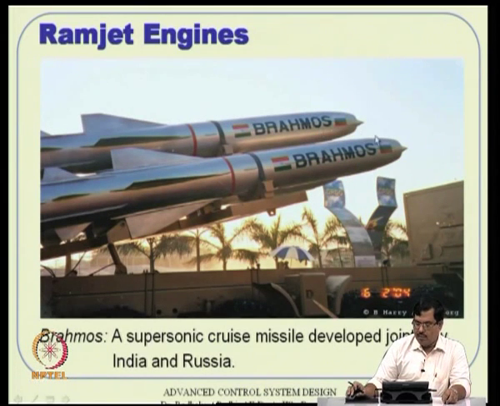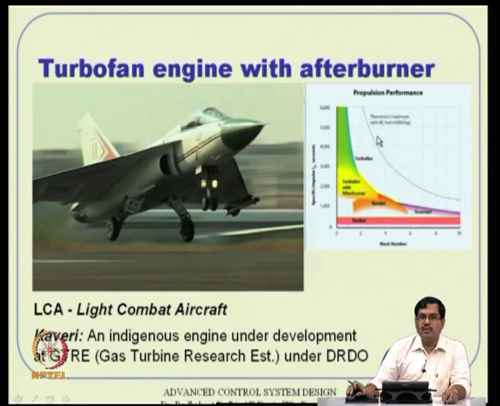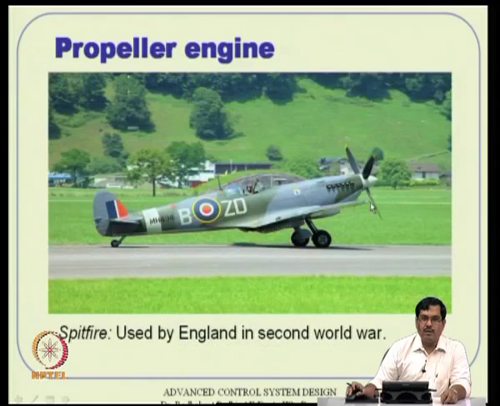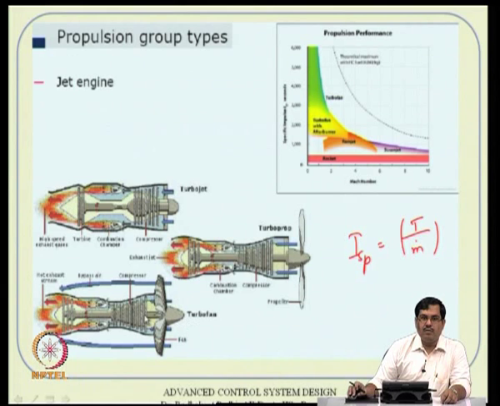Ramjet engines are used essentially in missiles, because a ramjet engine operates somewhere here, at very low specific impulse. Attempts are being made to make it commercially successful as well, but because of this they are typically a concern. They are supersonic; this is something called the ramming effect. When your vehicle velocity is more than Mach number 1, you are in the supersonic region, and you really do not need too much of this complex mechanism you see here. A compressor is not needed, a turbine is not needed.